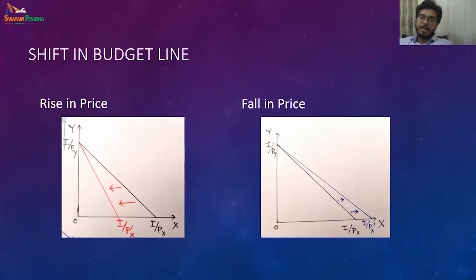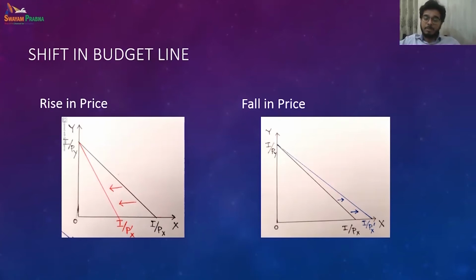So let us see how price changes the shape of our budget line. What happens when price increases? The budget line pivots inside. Let's say the price of an apple was 10 rupees, and with a 100 rupee budget I can buy 10 apples.